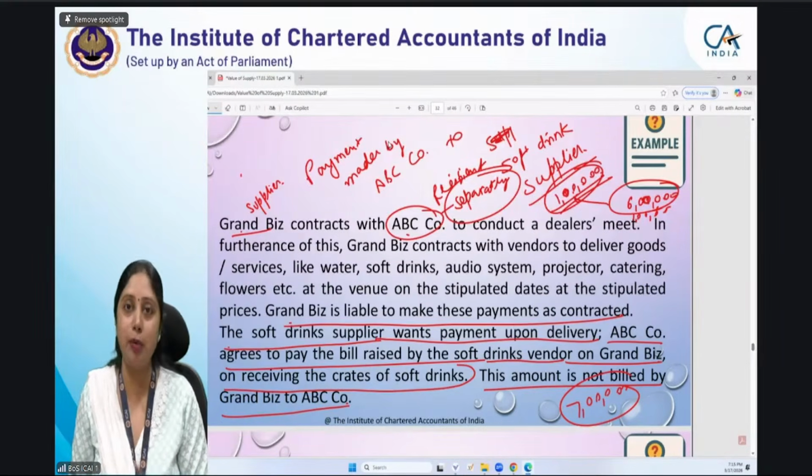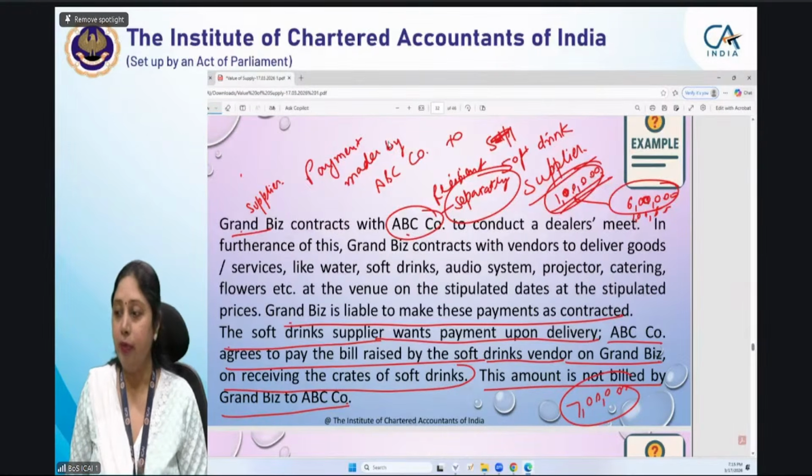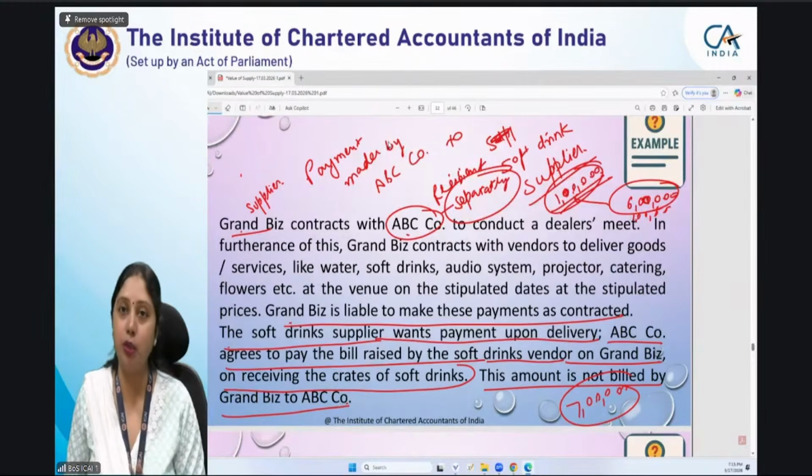Otherwise, 6 lakh plus 1 lakh, 7 lakhs, and GST will be charged over and above 7 lakhs. Please mind it. Second thing, one of you mentioned the reason as incidental expenses. Now, many of you gave me the correct clause, section 15 subsection 2 clause B. Here there are 2 points.